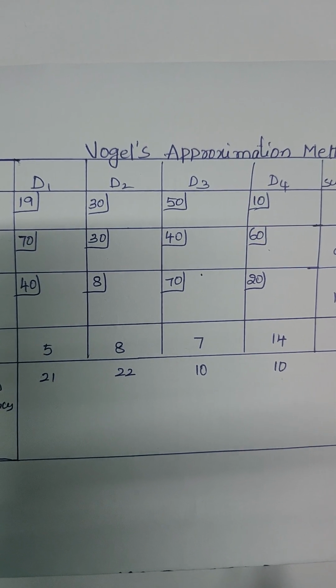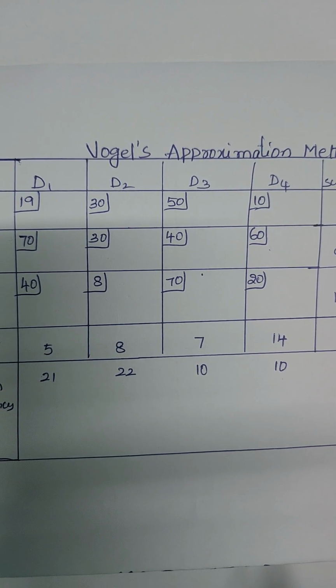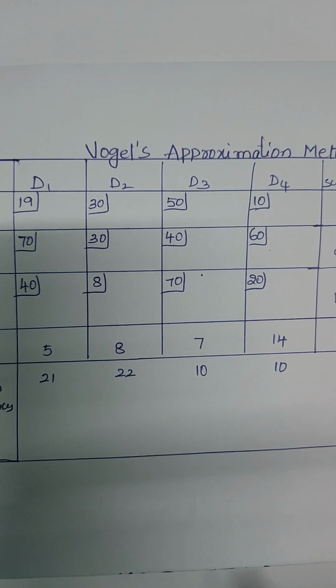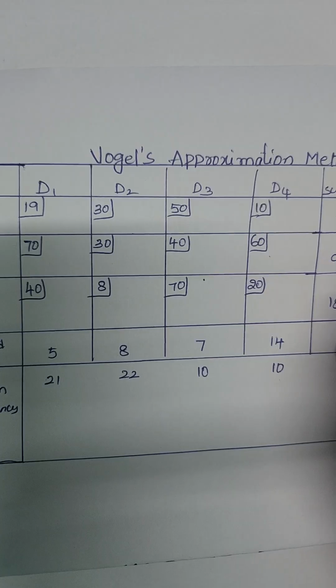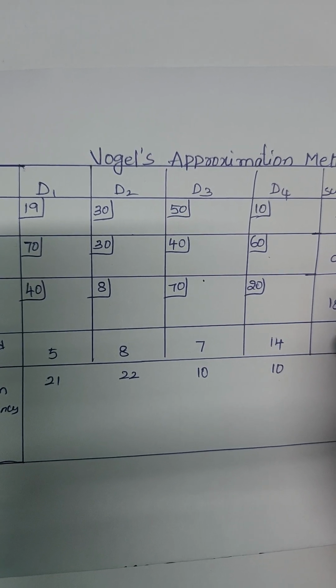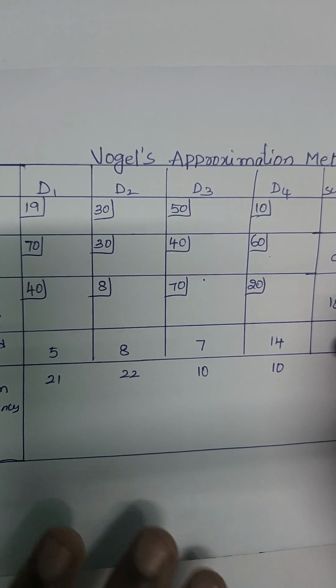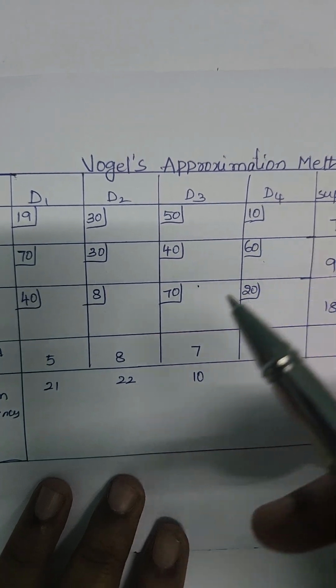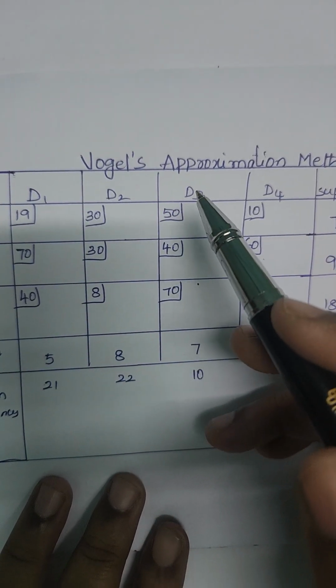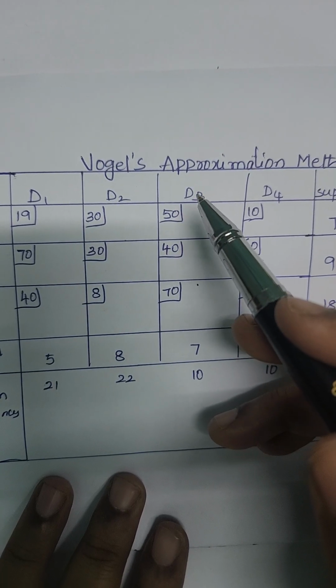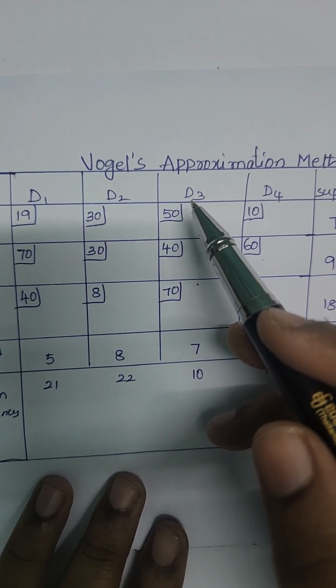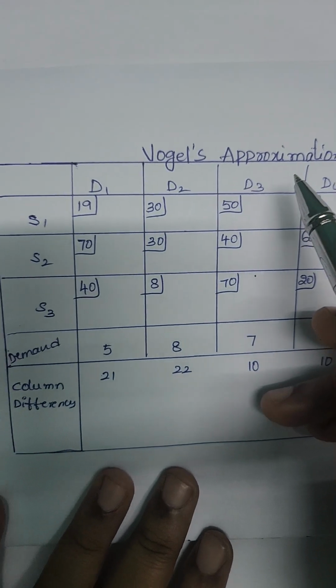Hi everyone. Now I'm going to explain Vogel's approximation method, which is also called the VAM method, in solving transportation problems. For the same problem as the least cost method and northwest corner method, we are going to solve this problem using Vogel's approximation method.